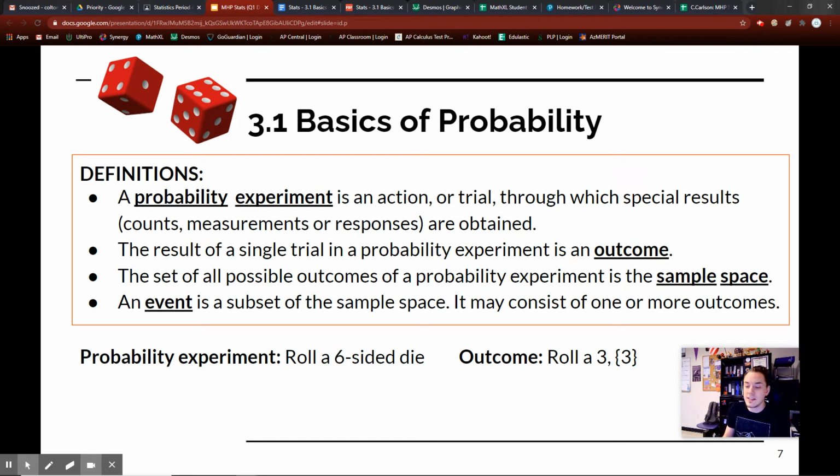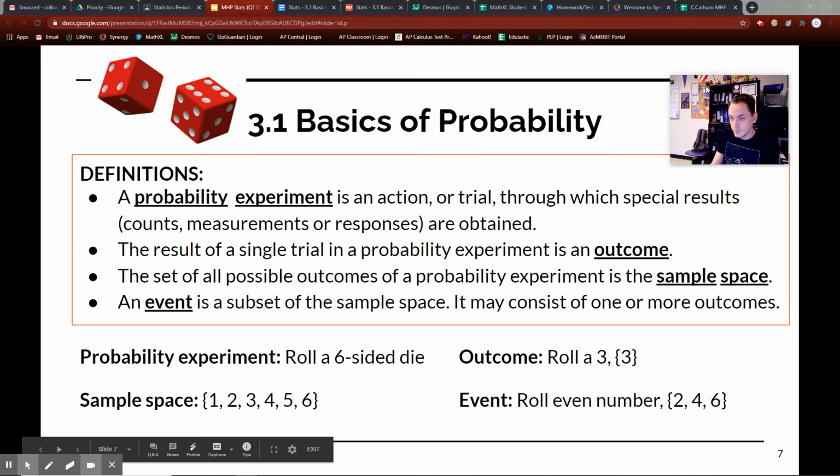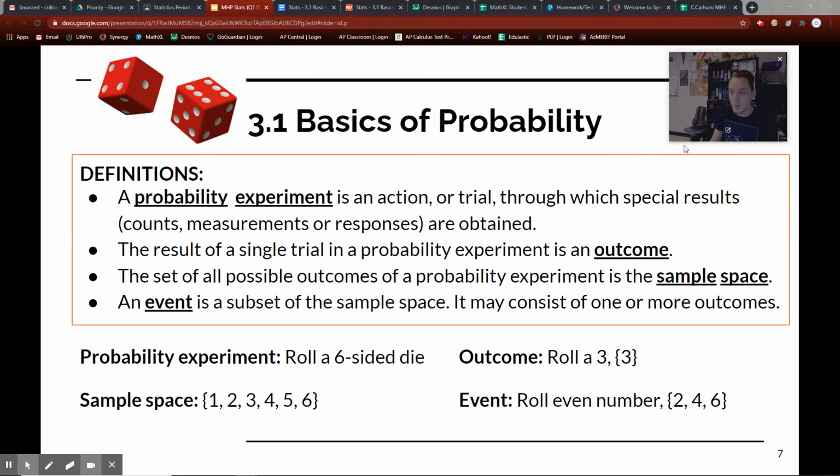A sample space for this six-sided die would be 1, 2, 3, 4, 5, 6, because I have those options available to me. I can't roll a 7 with a six-sided die, but I can roll 1, 2, 3, 4, 5, 6.